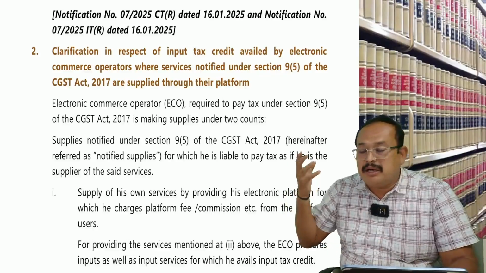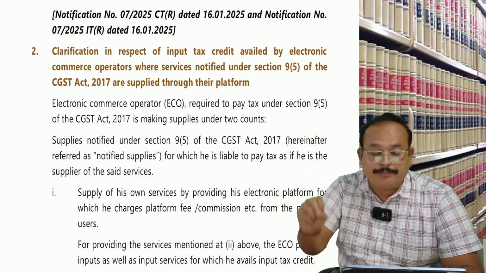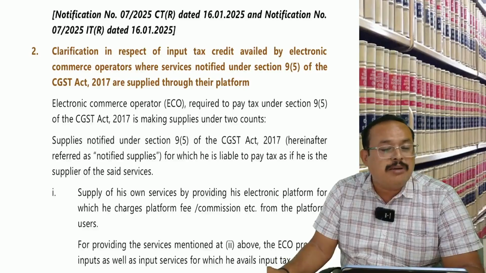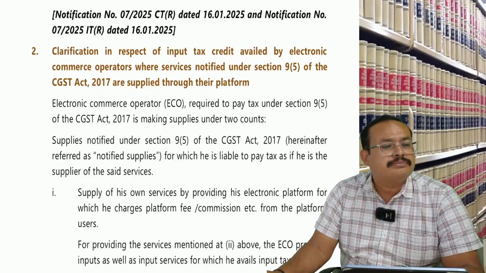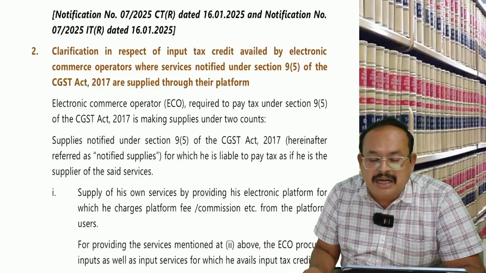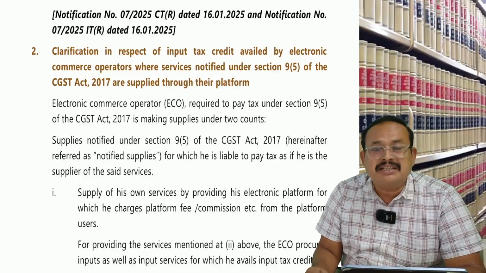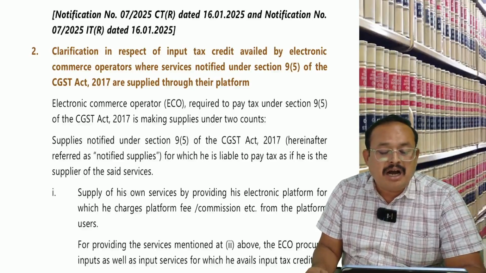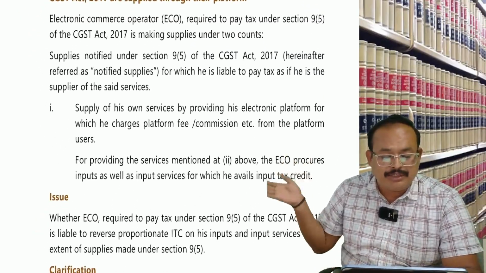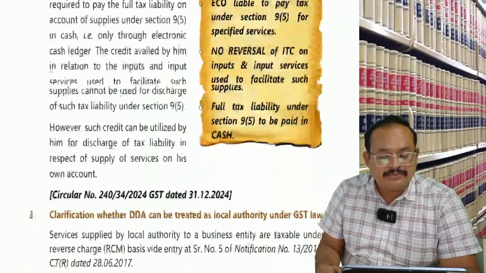In the study material applicable for the September 2025 amendment material issued by the CMA Institute: Clarification in respect of input tax credit availed by electronic commerce operator where services notified under section 9(5) of the CGST Act are supplied through their platform. So this is a very big issue.